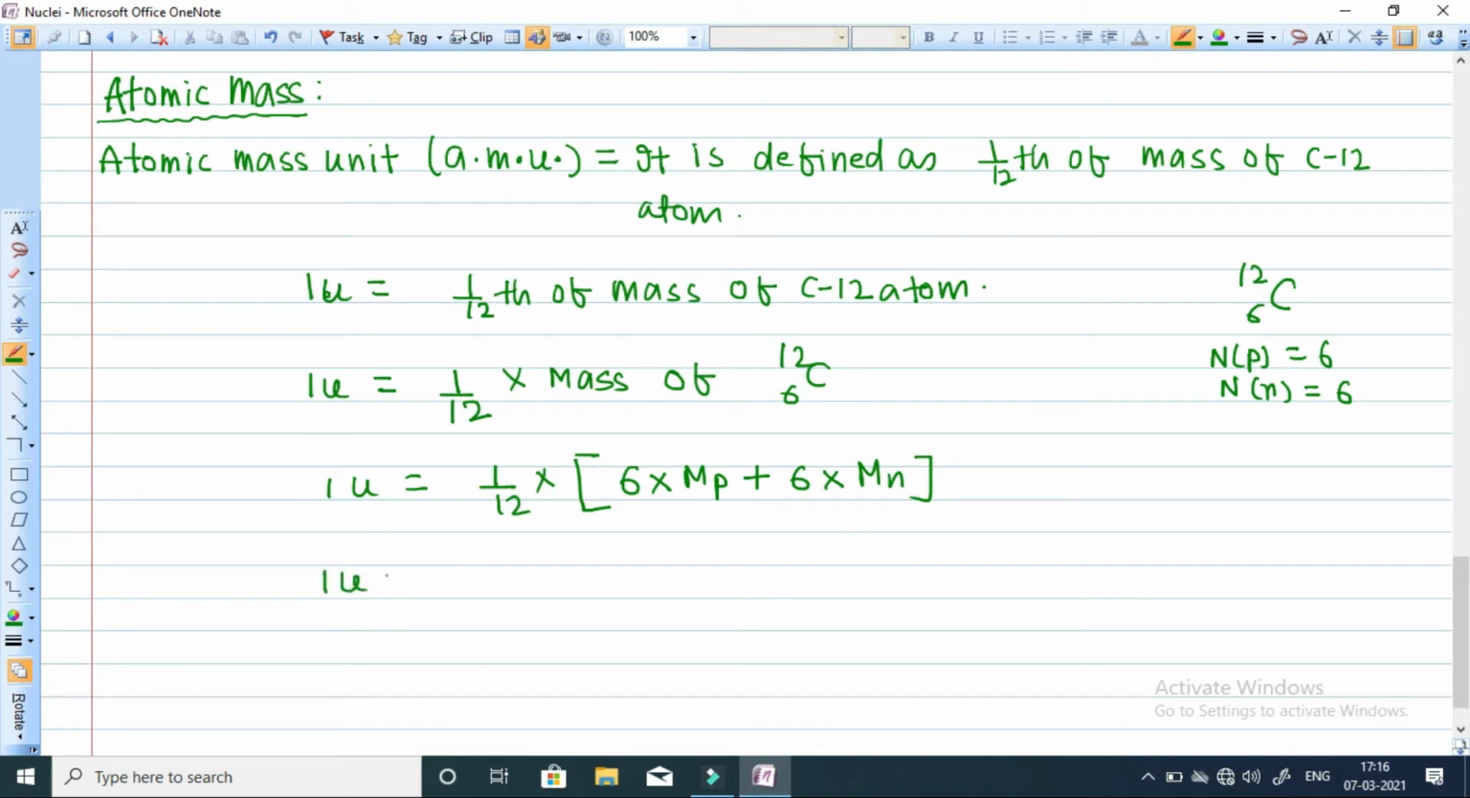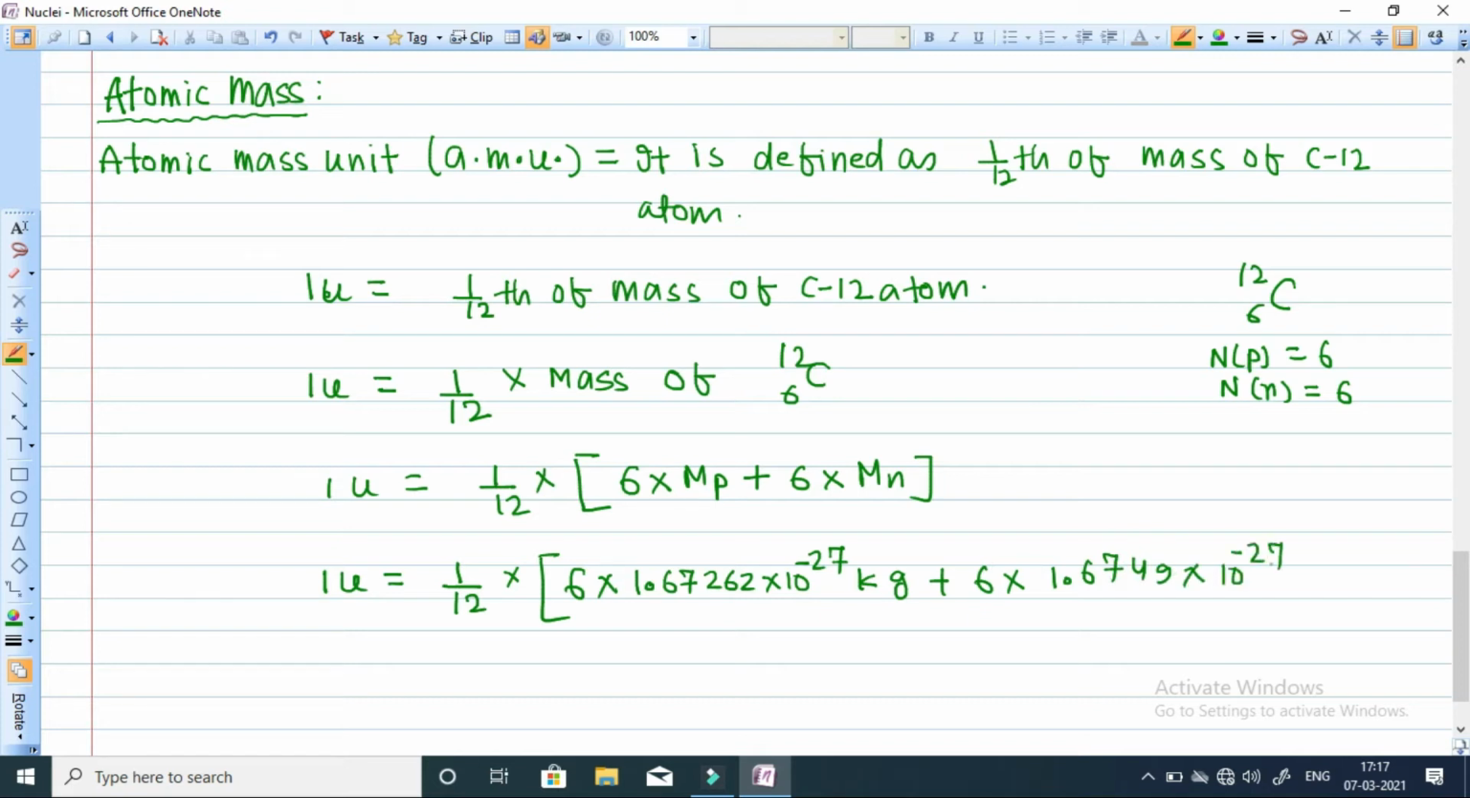So 1U is equal to 1 by 12th into 6 into mass of proton, which is 1.6262 into 10 to the power minus 27 kg, plus 6 into mass of neutron, which is 1.6749 into 10 to the power minus 27 kg.